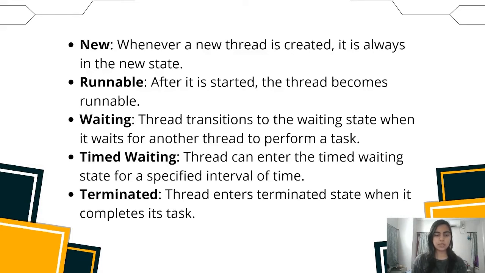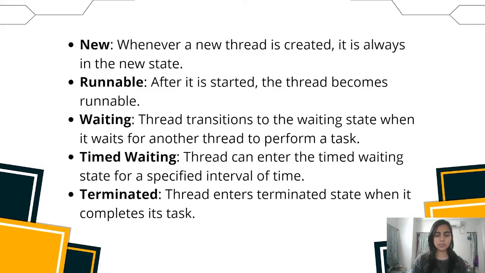Waiting. Sometimes a thread transitions to the waiting state while the thread waits for another thread to perform a task. A thread transitions back to the runnable state only when another thread signals the waiting thread to continue executing.